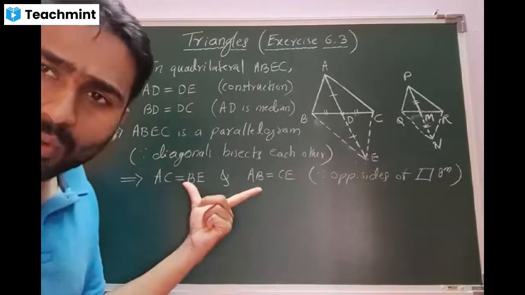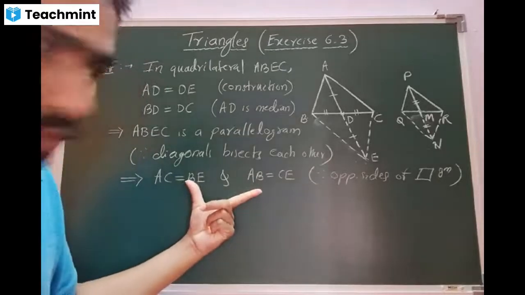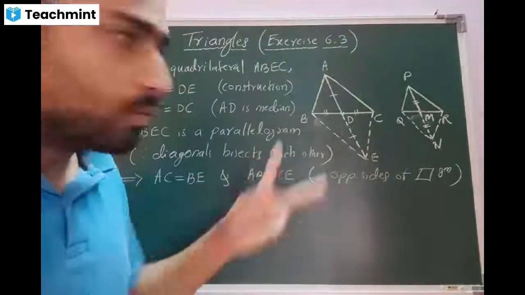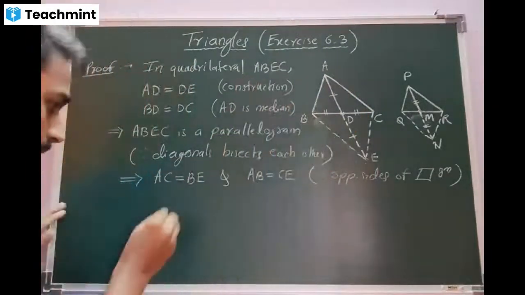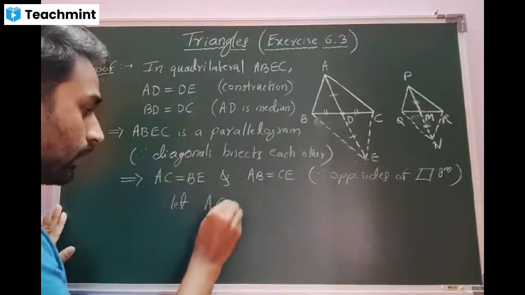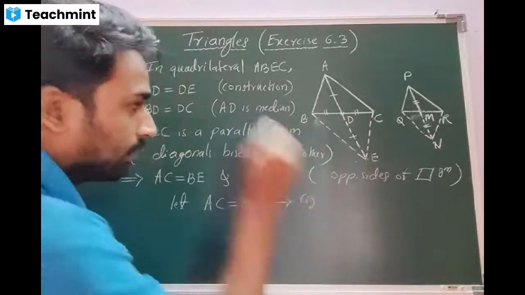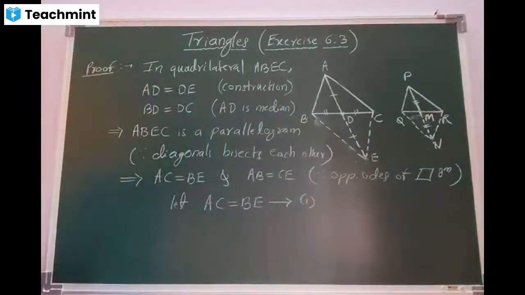Now, out of two, only one set we will take into consideration. You can take AB with CE or else you can take AC with BE. Let me go for AC and BE. Clear, beta? Yes, sir. AC equal to BE, we will call it as equation number 1. Students, copy till here, quick. Do fast. Done, sir.